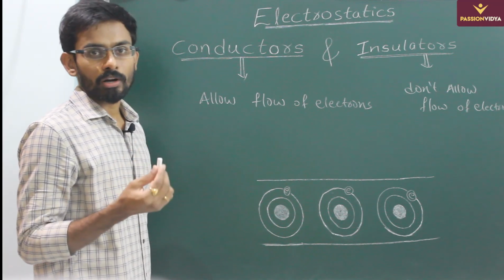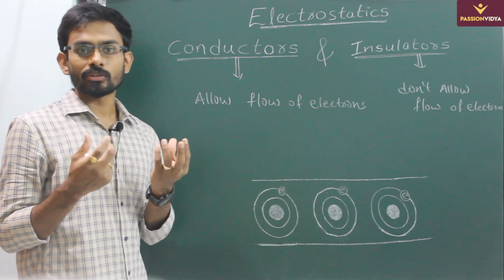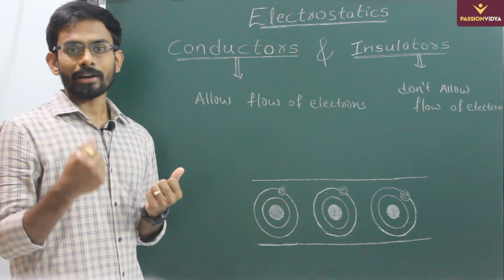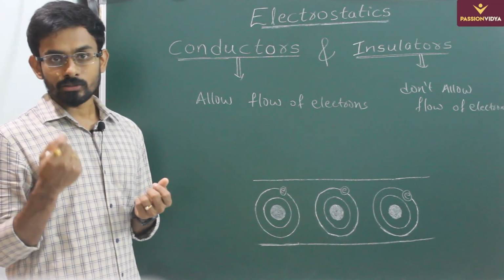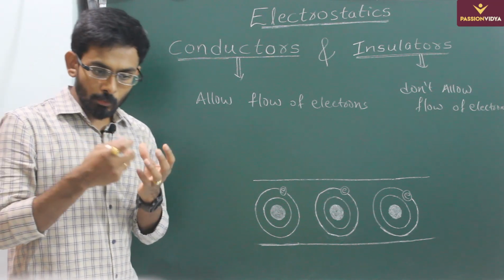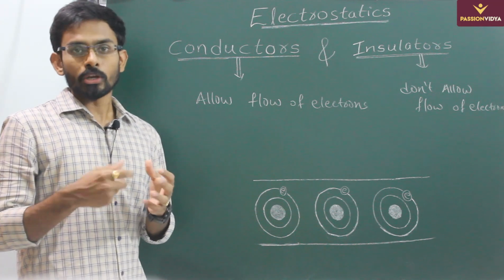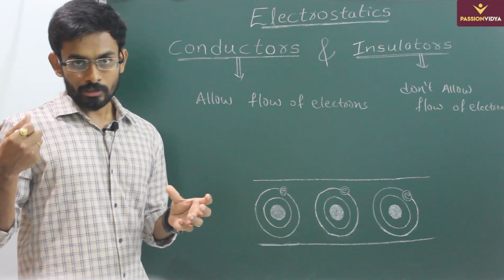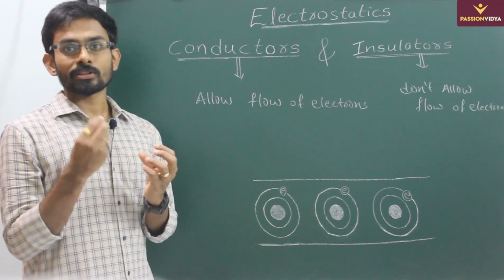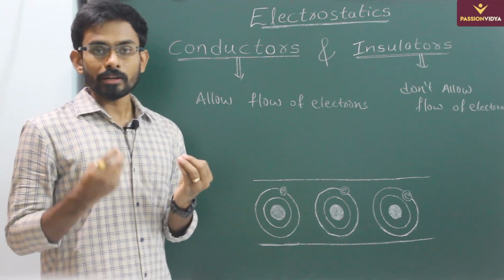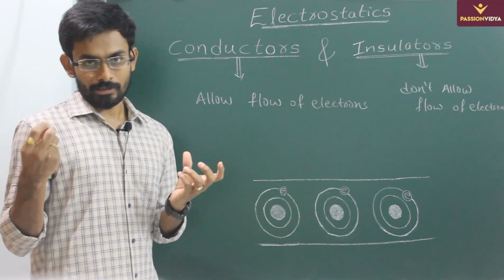right? That energy we call ionization energy. For different atoms, the ionization energy will be different. In some atoms, the ionization energy will be very high, meaning electrons are very stable in the orbits. So to remove the electrons, you have to give a lot of energy, or in terms of force, you have to apply a lot of force to remove them, which will be very difficult. And in some atoms, the ionization energy will be very small. In that case, even the slightest force can remove an electron from the atom.